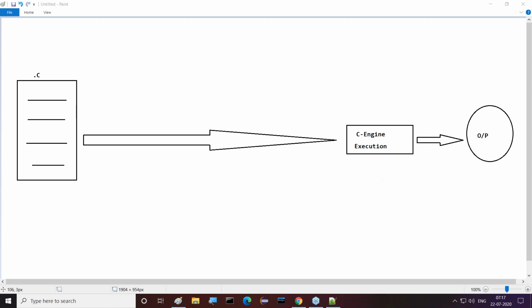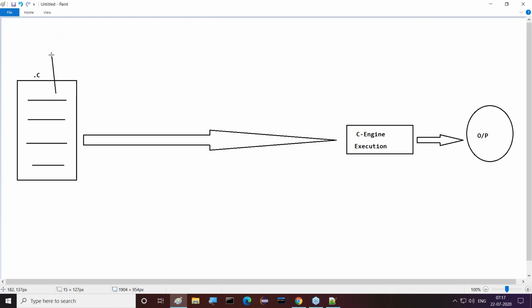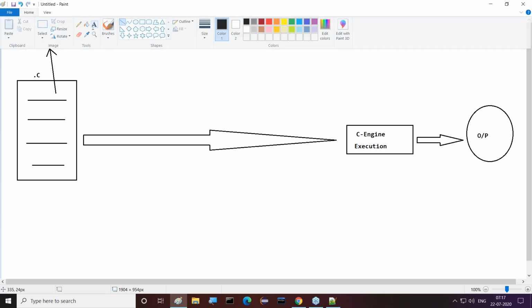But I have a question, guys. If you observe this clearly, we have written the C program. Good. Now tell me, in which language did we write this?